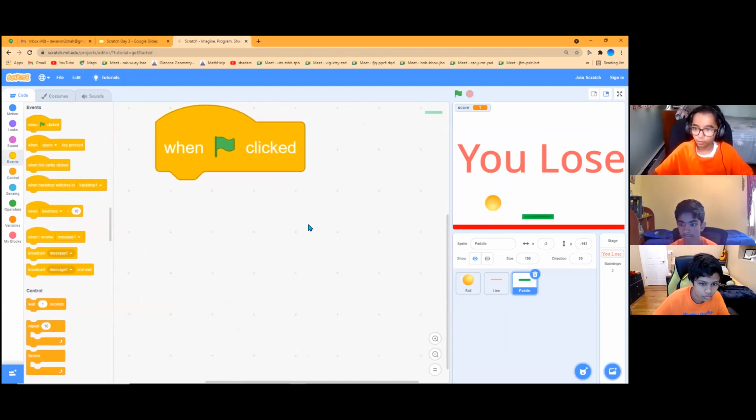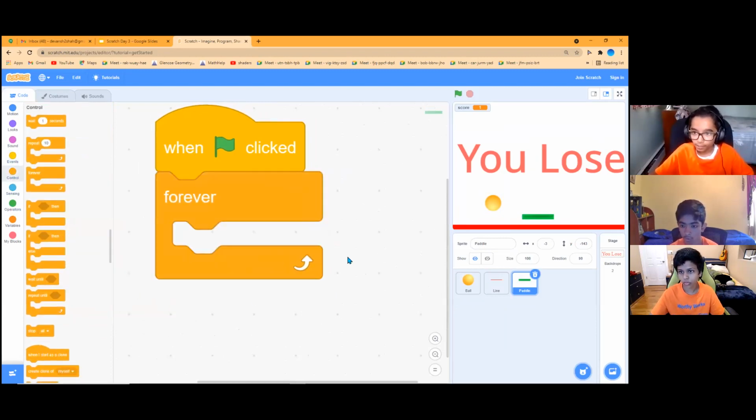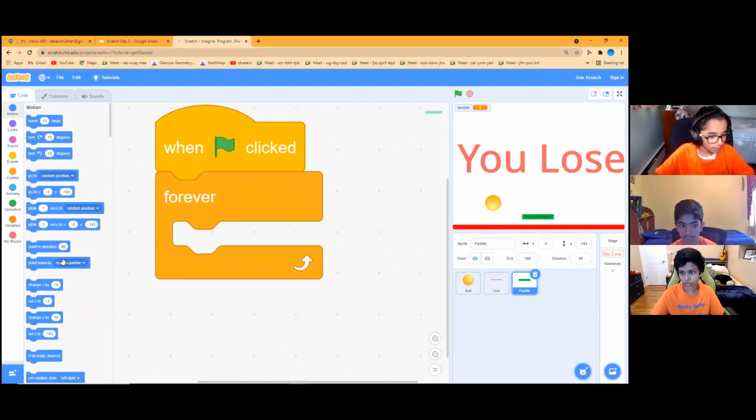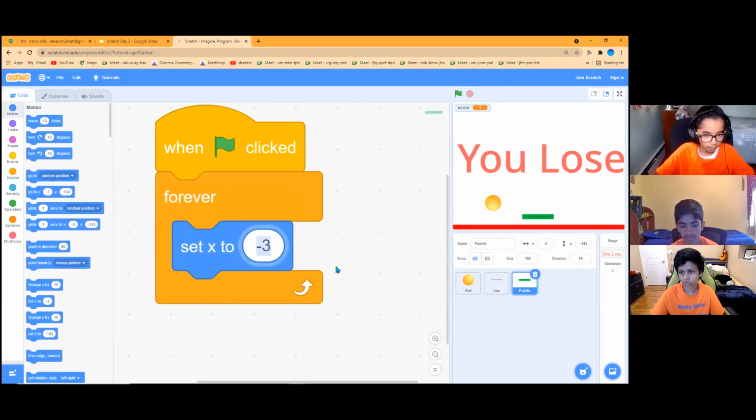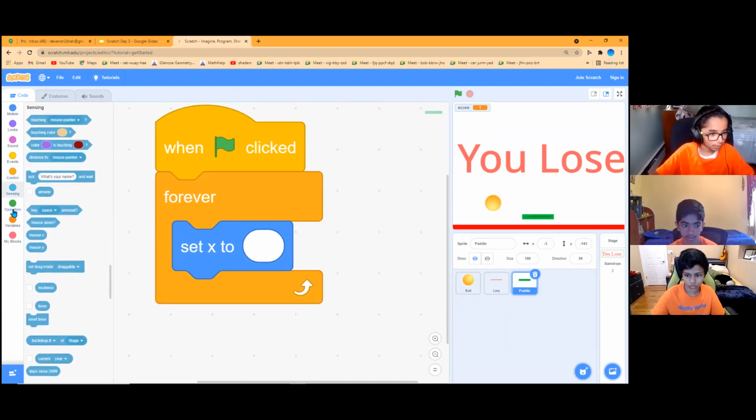It's just two more blocks of code after this. We want a forever loop because we don't want the computer to forget that we are controlling the paddle. And we're just going to do motion, set X to, delete this. And in here, we want mouse X. So in the sensing, it should say mouse X.